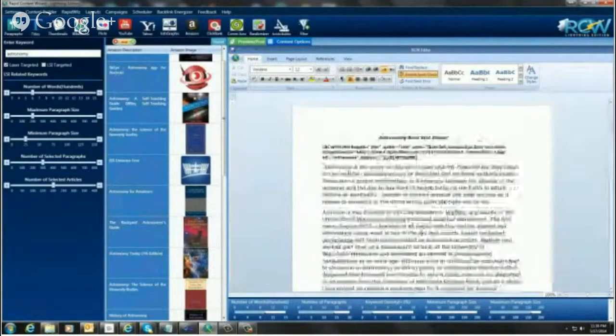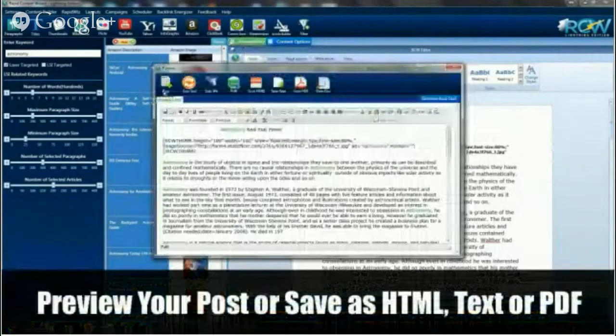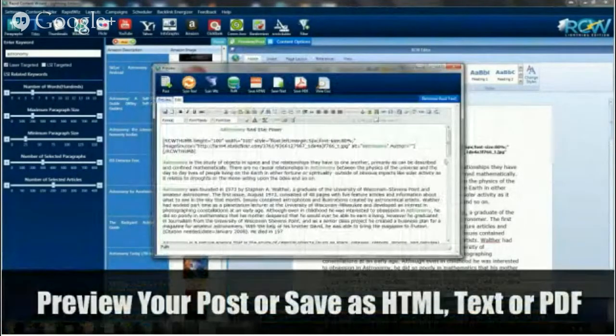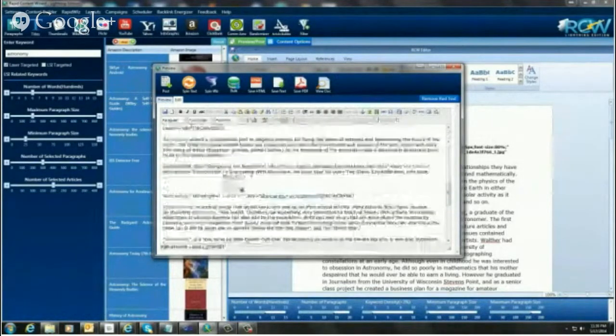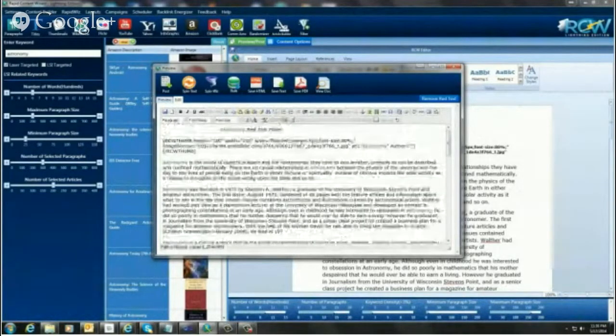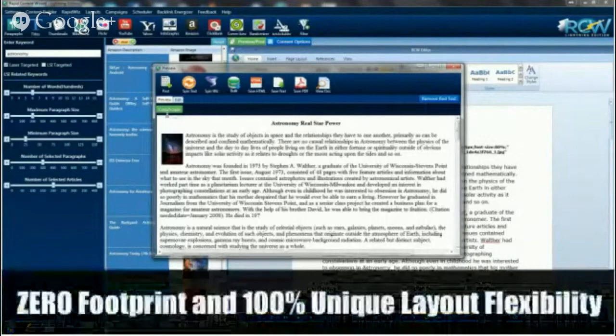So what I want to do now is take a look at this article. So you go up here to this preview post. I'm going to click on that. Okay, and this is now an HTML editor. So what it's done is it's taken the text and created HTML. I don't expect anybody to understand HTML. That's not necessary for this. But in here you can edit the HTML if you like to. But if you like the way it is, you can just come over here to preview, and this is your article, and this is it here.